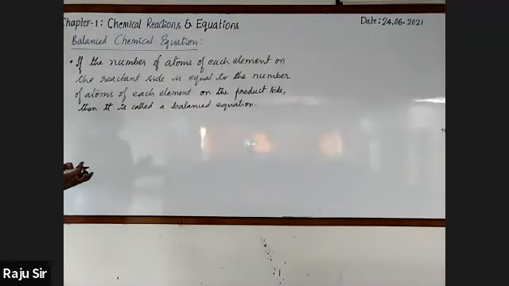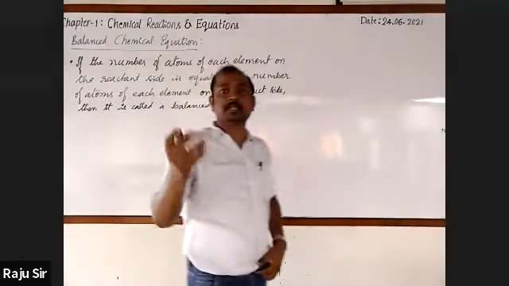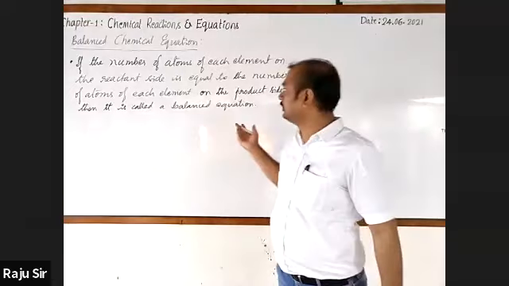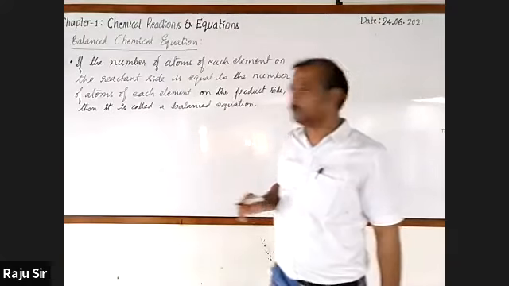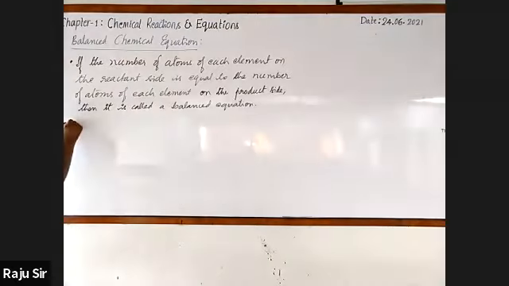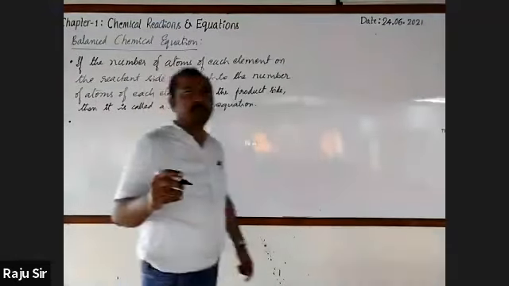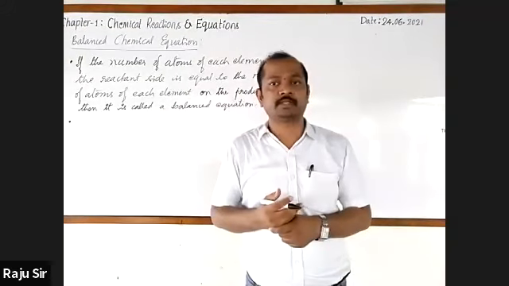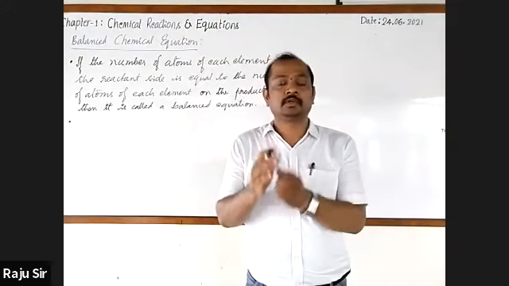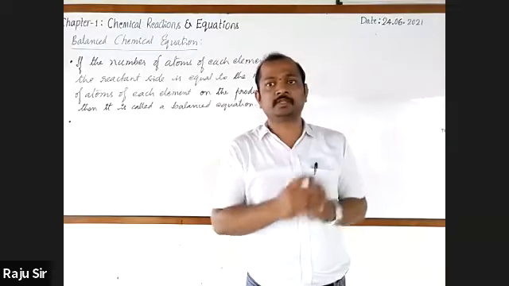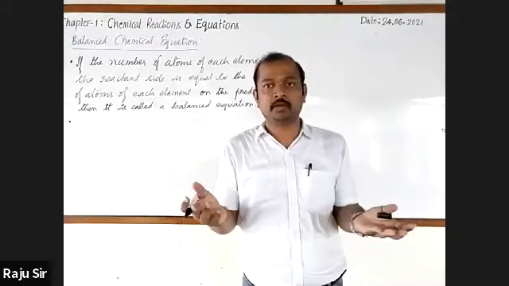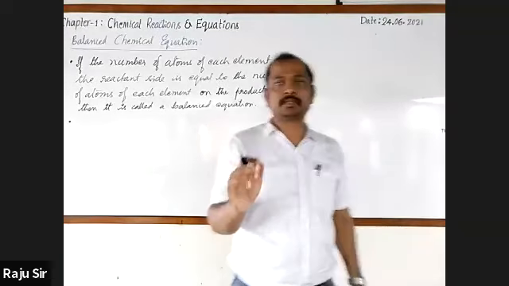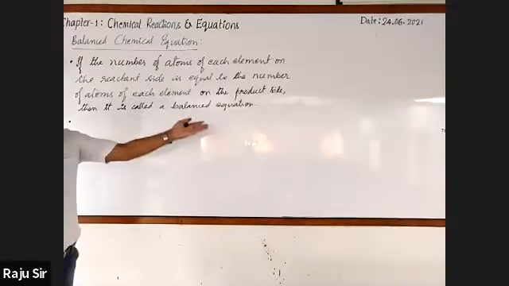If a chemical equation has an equal number of atoms of each element on the reactant side and product side, then it is called a balanced chemical equation. Then another point: in case of a balanced chemical equation, what do you say about the total mass of the reactant side and product side? This will also be equal, right? The total mass of reactants is equal to the mass of products.